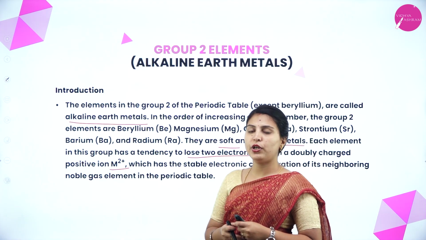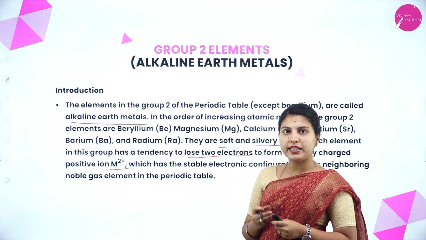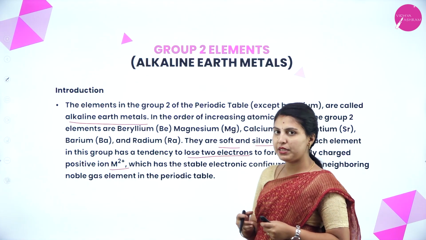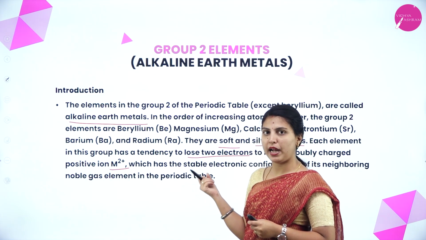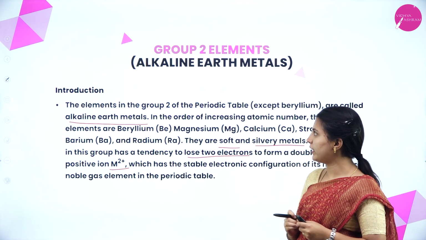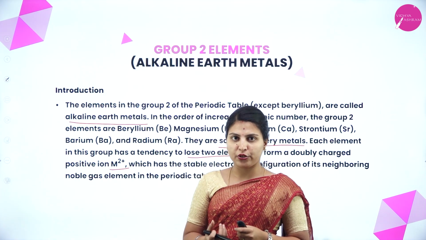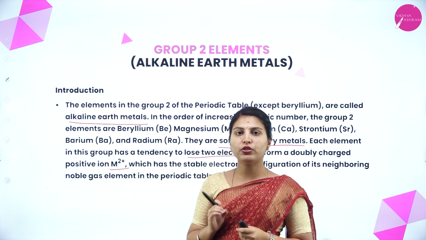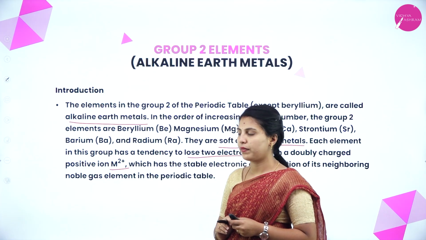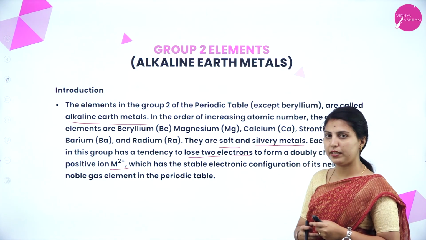What are they telling? Group 2 elements are also called alkaline earth metals, and in the order of increasing atomic number, because it is in group 2, the atomic number increases, and the elements are beryllium, magnesium, calcium, strontium, barium and radium. They are soft and silvery metals. The name itself shows it is a metal, and like group 1 elements, it will also lose some electrons, but not exactly one. It will lose 2 electrons and form a positive ion or cation, M2+. And it will have a stable electronic configuration like a noble gas element in the periodic table.